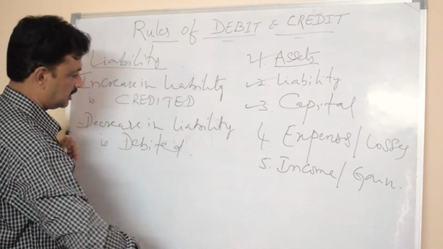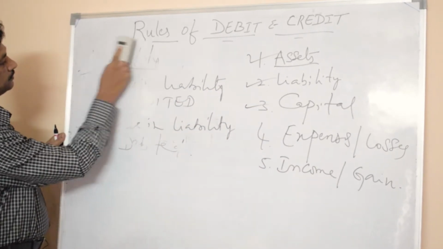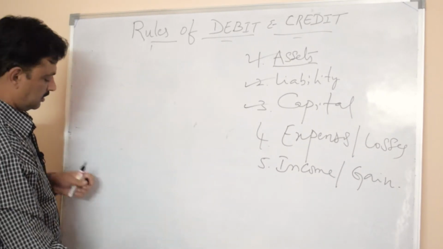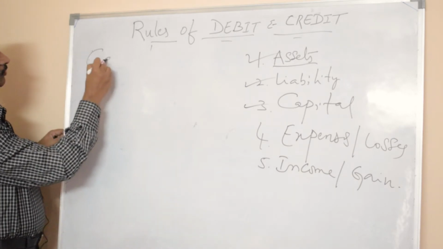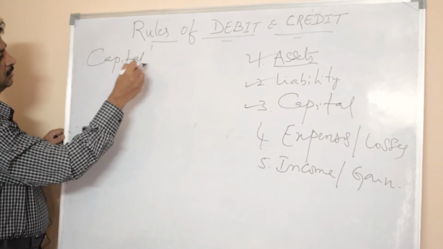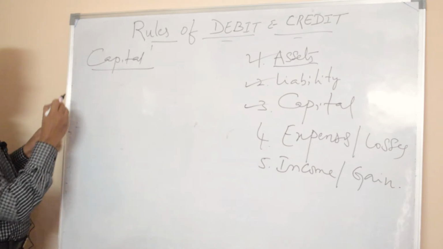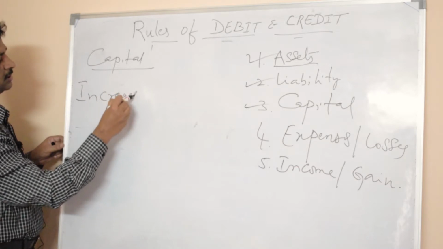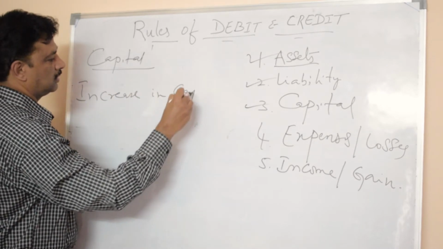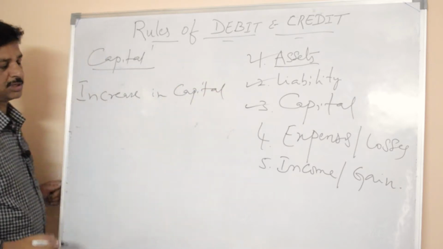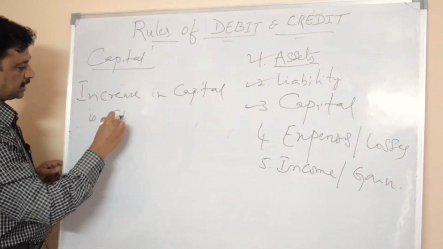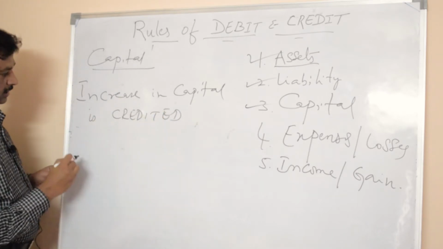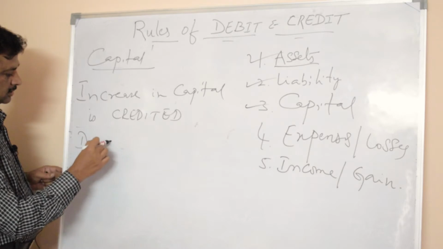Third one is capital. For capital, the rules will be: increase in capital is credited.